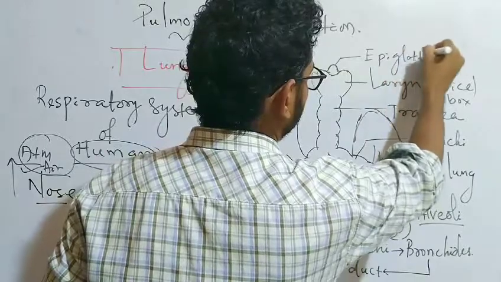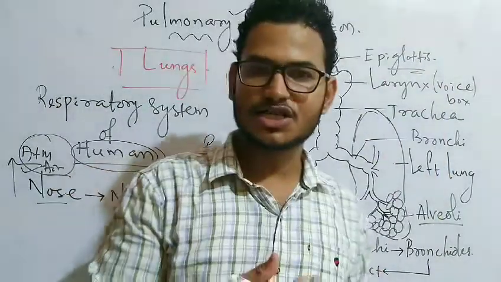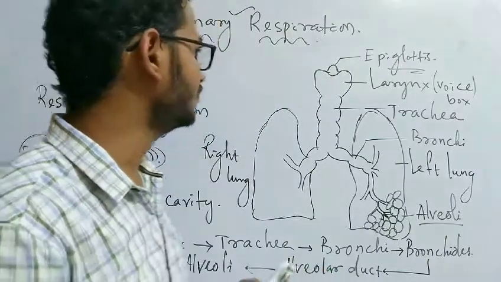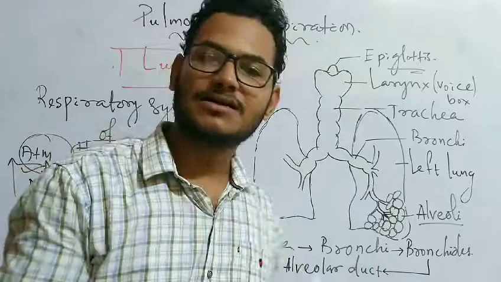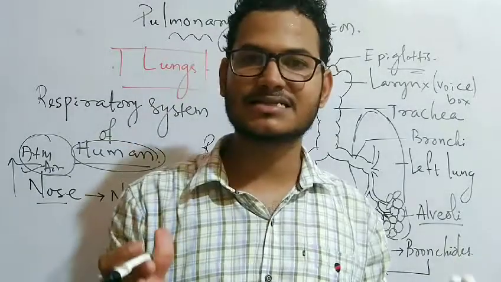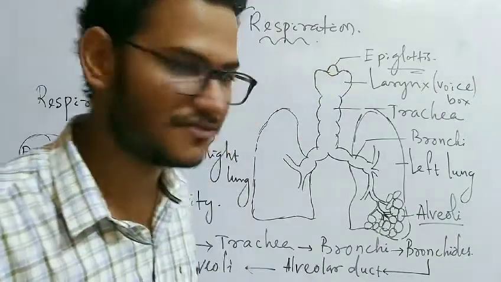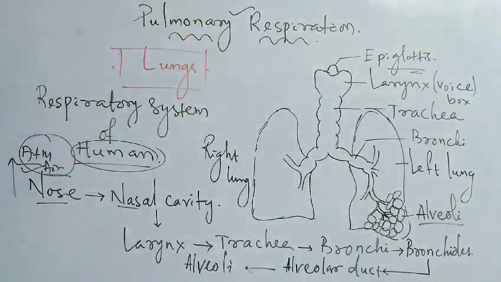We have discussed epiglottis and glottis, and how the passage of food to the esophagus and air to the trachea is regulated in the pharynx. We have discussed that in the digestion and absorption section of my videos. You can also refer to them.